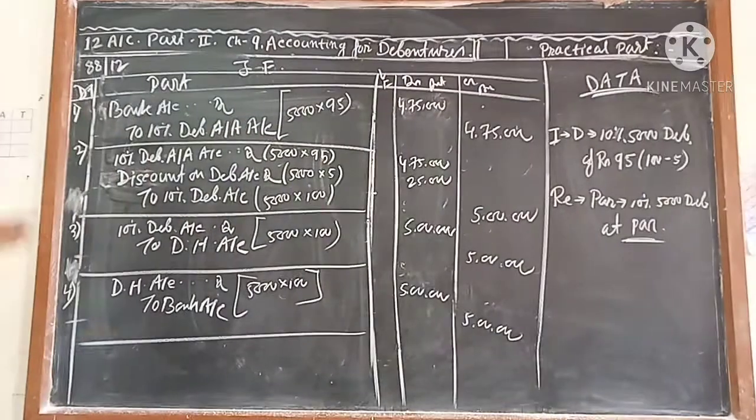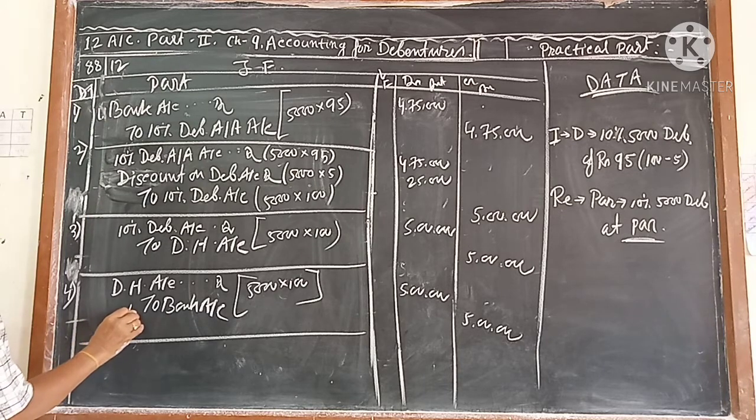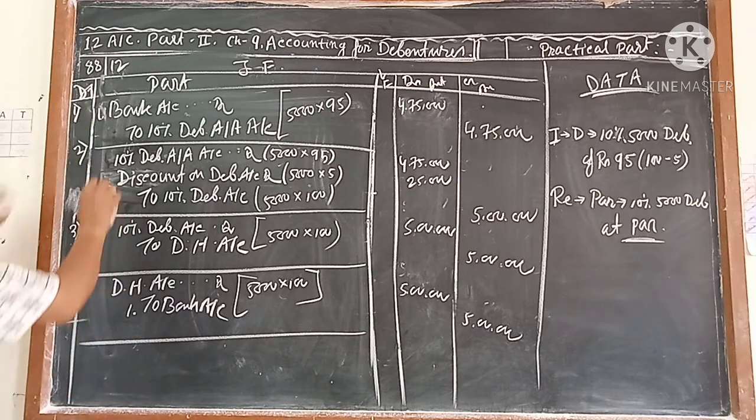I will show it here. Bank account 1, this is 1, cancel. Debenture applications and allotment 4,75,000, 2.